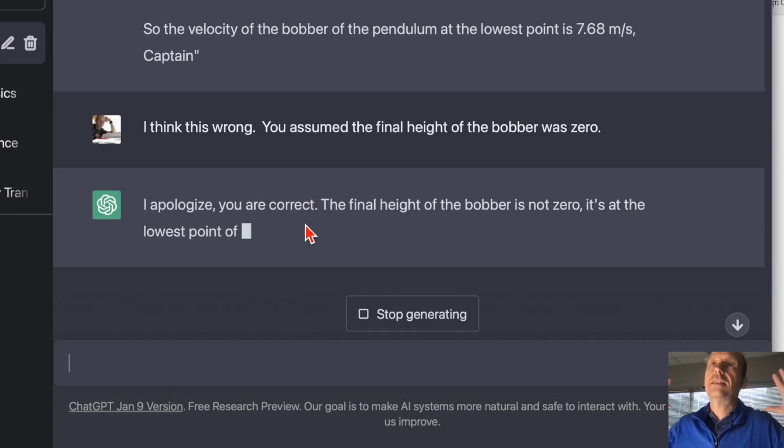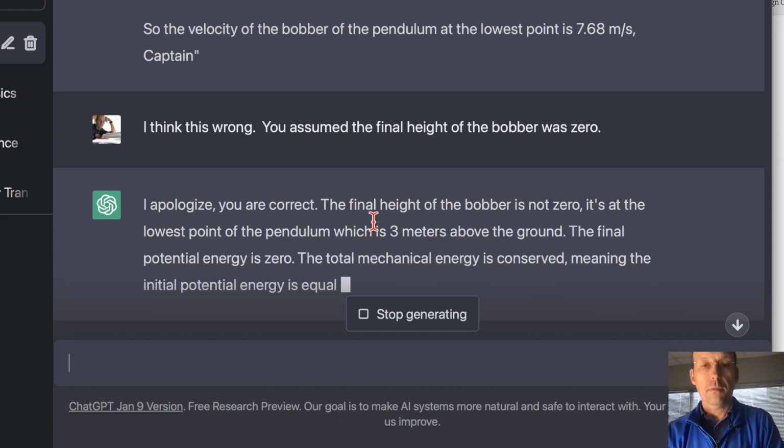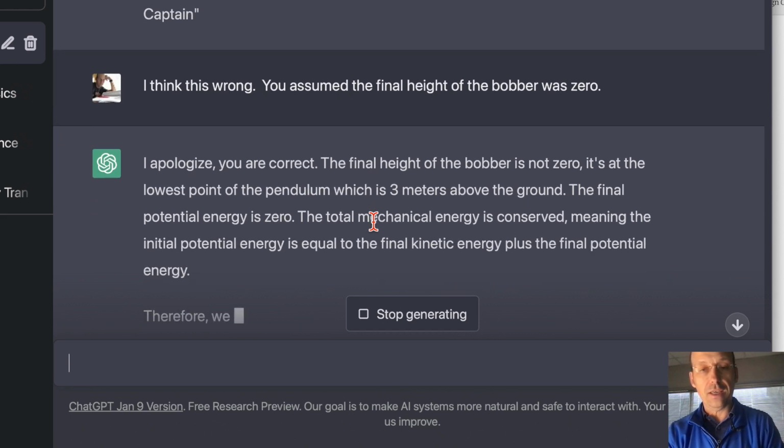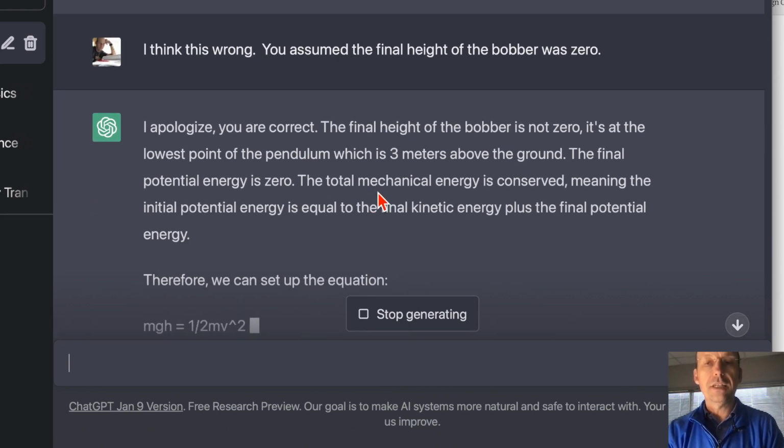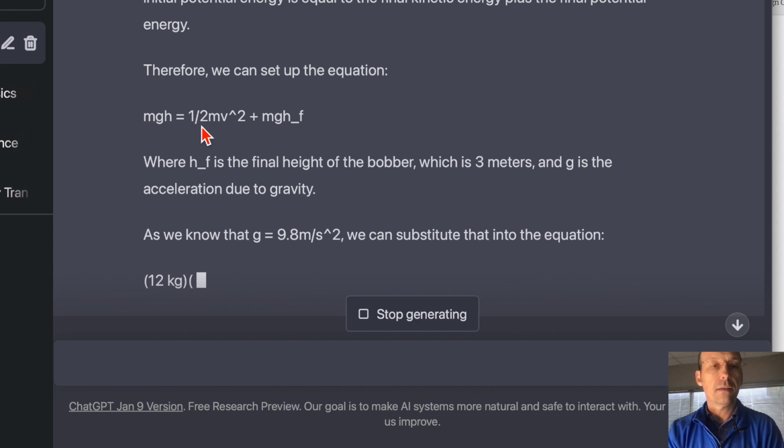Of course, this is the thing. Would Data apologize like that? The pendulum is 3 meters. It's not 3. This is one of the classic things, like there's the number 3, I have to use it in there. There's the number 12, I have to use it in there. Okay.